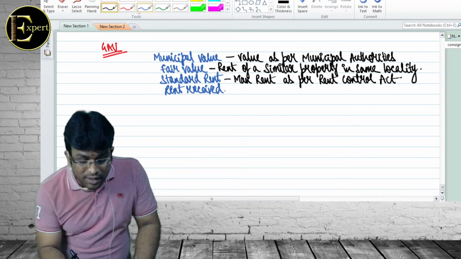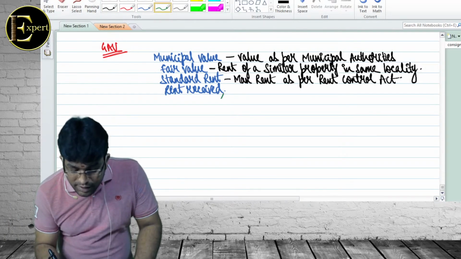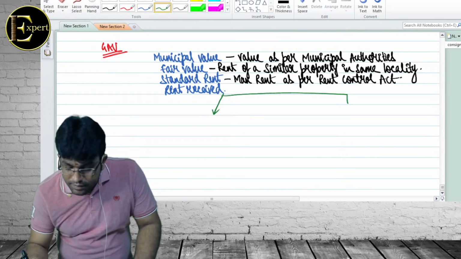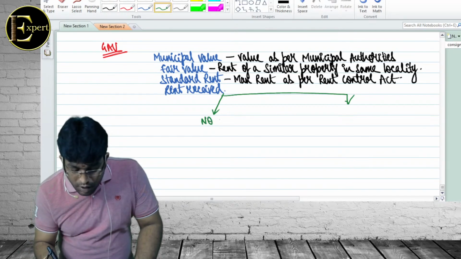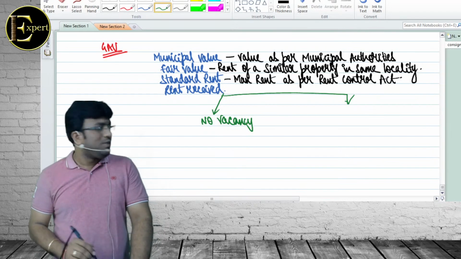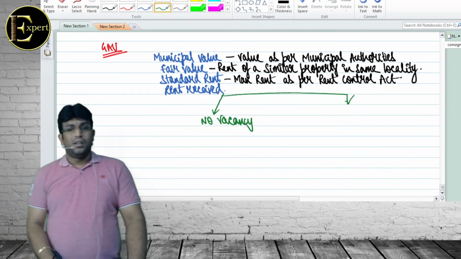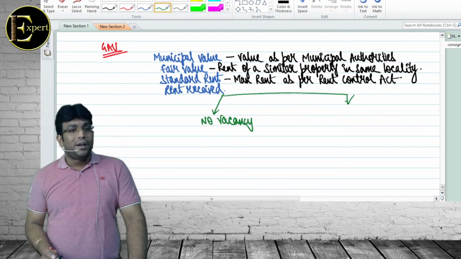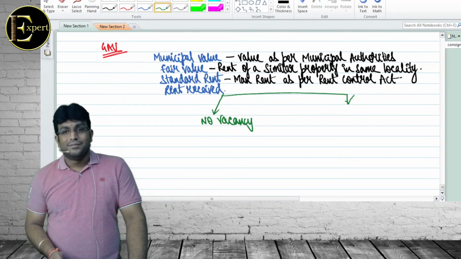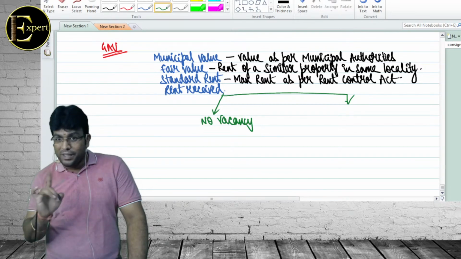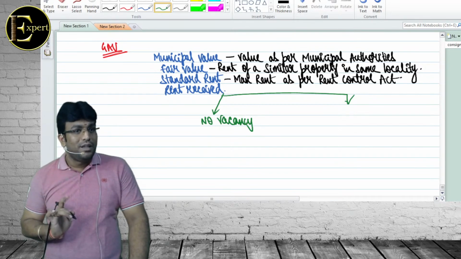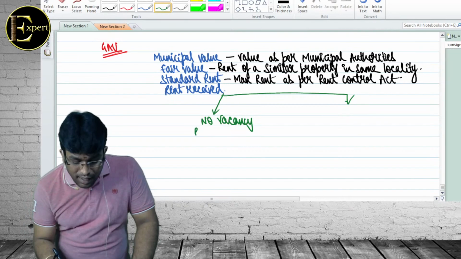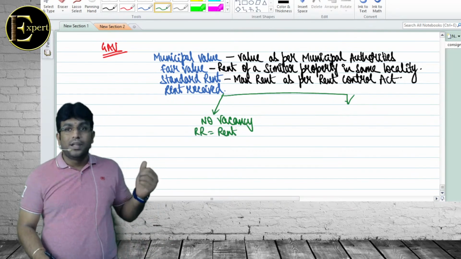Finally, what is the last one, sir? In rent received, there are 2 points. If there is no vacancy, what is vacancy? No, not unoccupied. Vacancy means we want to give it on rent, but nobody is taking. Unoccupied ka meaning alag hai. Don't bring that word here. Meaning will change. Correct? If there is no vacancy, rent received is equal to, samajh gaya na, RR. It's not RRR.